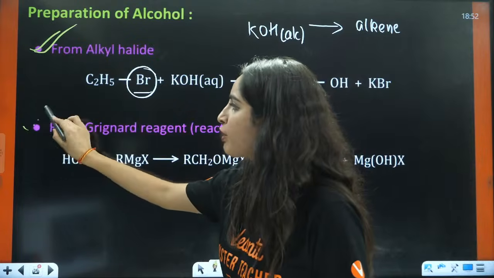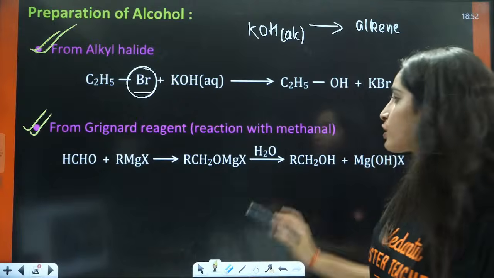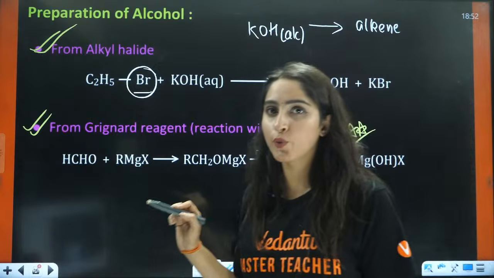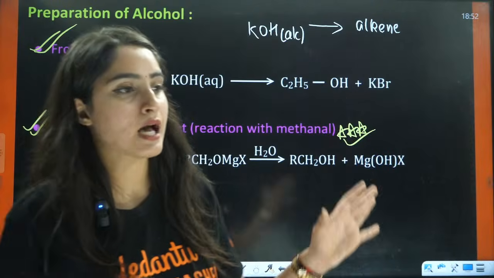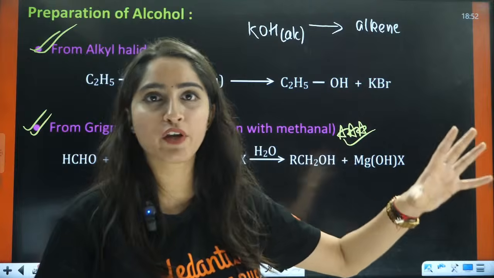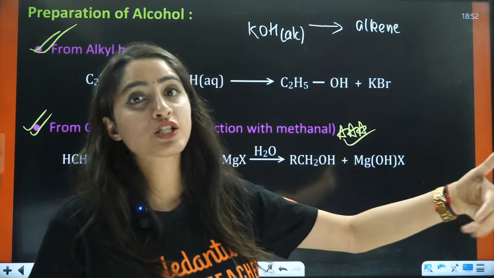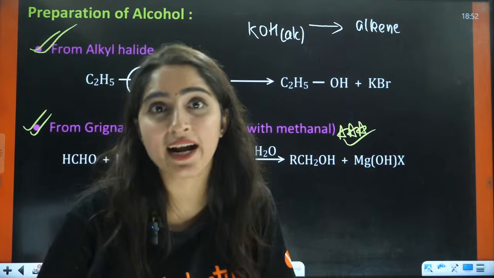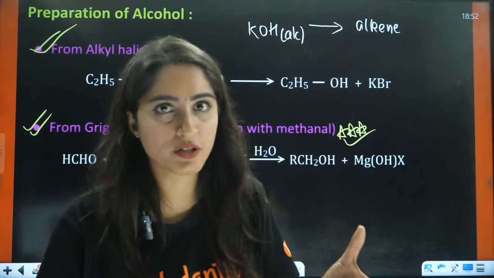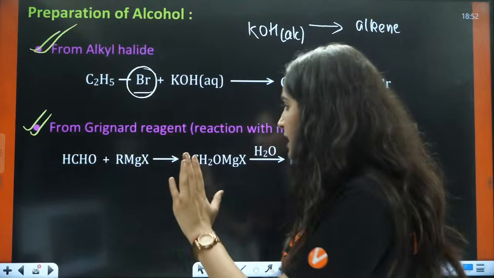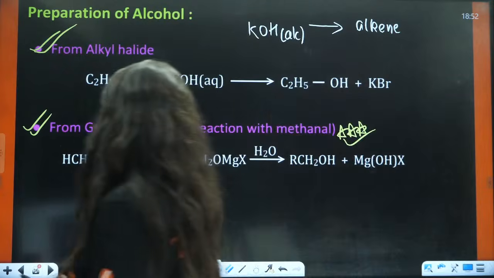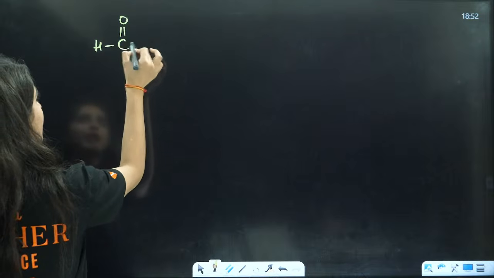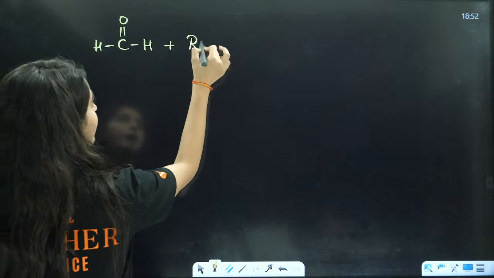Now, if you talk about Grignard's reagent also, this is very, very, very important. The questions that they ask in JEE are, for example, they give you a product and ask what the predicted reactants for this would be. These kinds of questions they ask you, right? So firstly, we will see how this is done. For example, I am talking about HCHO, just see how I am doing this. HCHO, and this is RMgX.